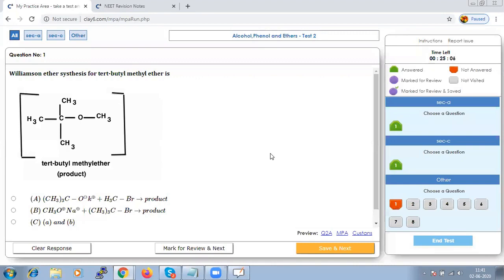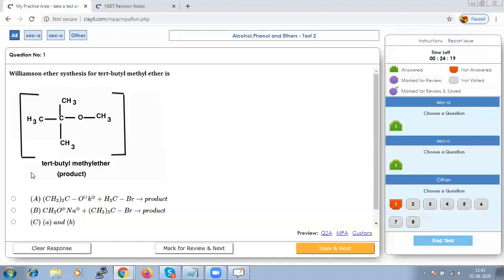The product is CH3OK plus (CH3)3CBr, because elimination is basically the dominant reaction of a tertiary alkyl halide in the presence of a strong base, so the tertiary methyl ether does not form.